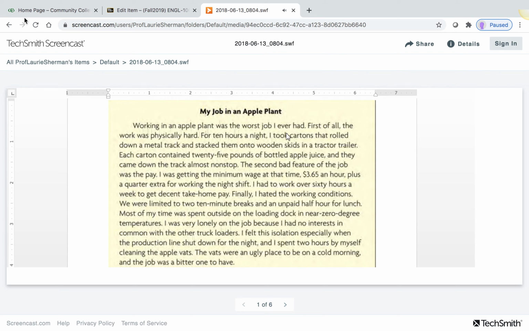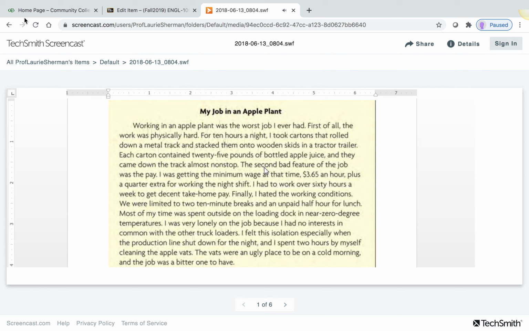This finished paragraph has a nice transition. First of all, the work was physically hard. So this is the first reason why it was a bad job. Then the writer goes on to give examples, details about it being physically hard. Having to take cartons for 10 hours a night, put them on skids, and it goes on. After he's done talking about that first reason, he goes on to the second reason why it was the worst job, always going back to the topic sentence, the main point of the paragraph.